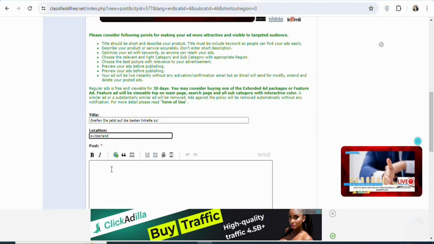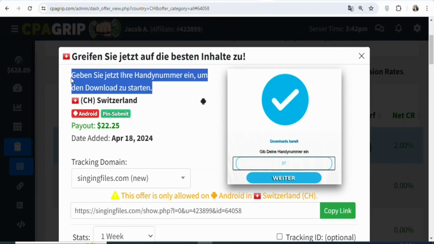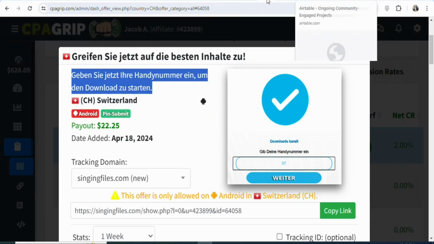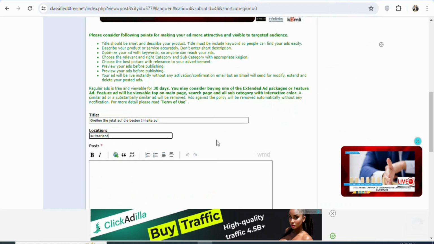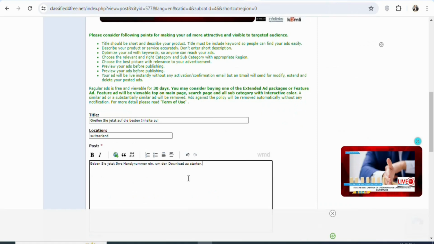Once that is done, the next step is to paste the description of the offer right here. So you have to come back on CPAGRIP. Once you come back, highlight and copy this as your description. Once you highlight and copy it, you are going to come back and then paste it right here. As you can see, that has been done.